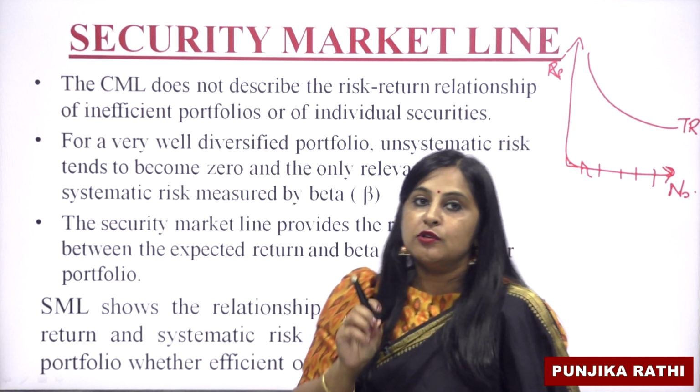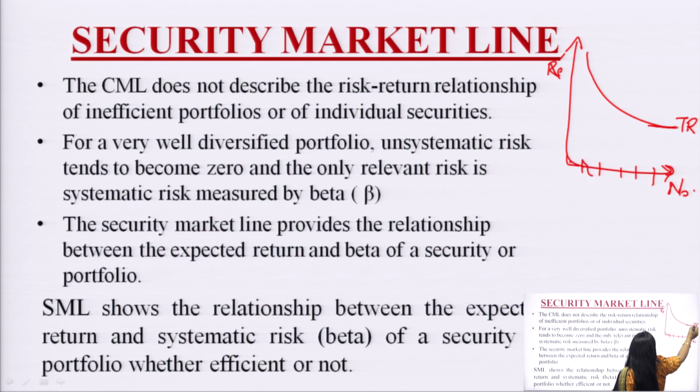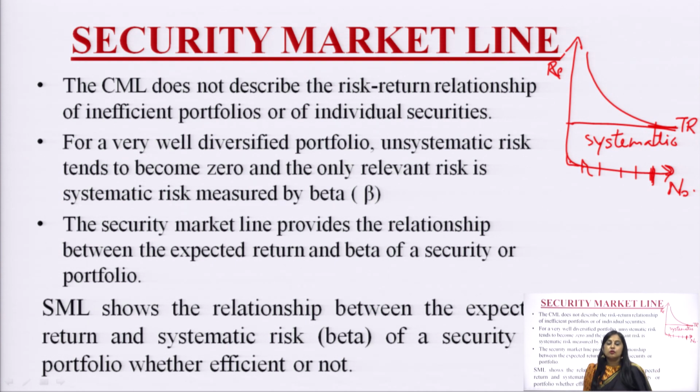And if the portfolio is well diversified, its total risk would have only the systematic risk, so the return should be according to the systematic risk only, not equal to the total risk.